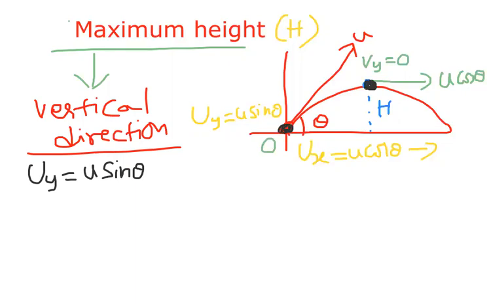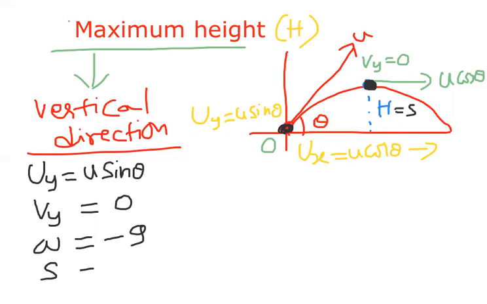So uy equal to u sin theta, and at maximum height vertical velocity is 0. In vertical direction body is projected up, so a equal to minus g, and the vertical displacement is S equal to h.